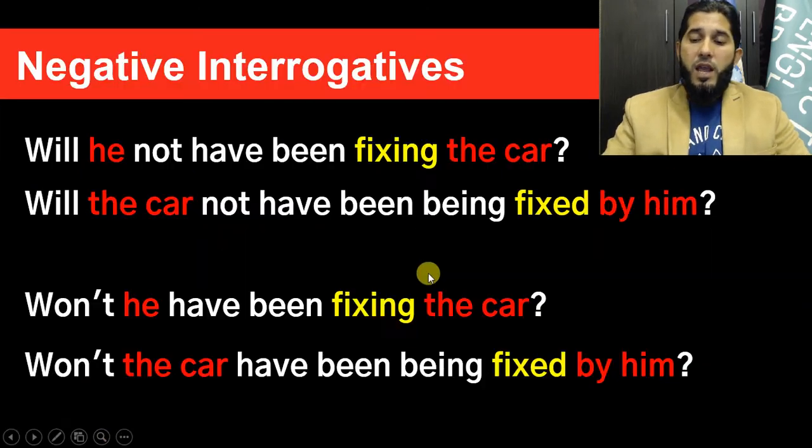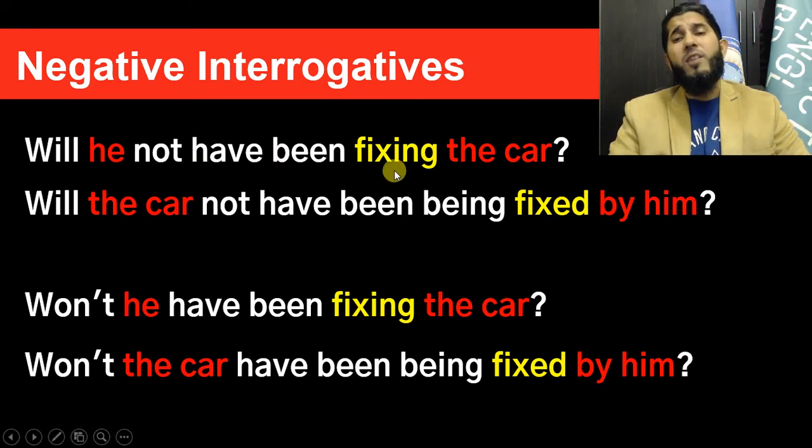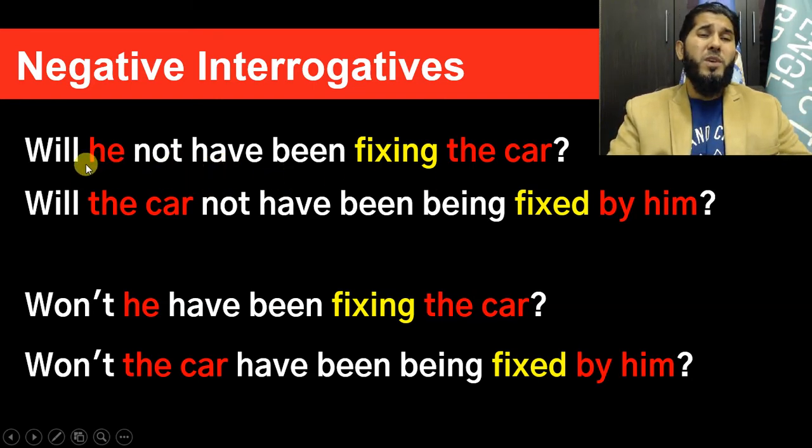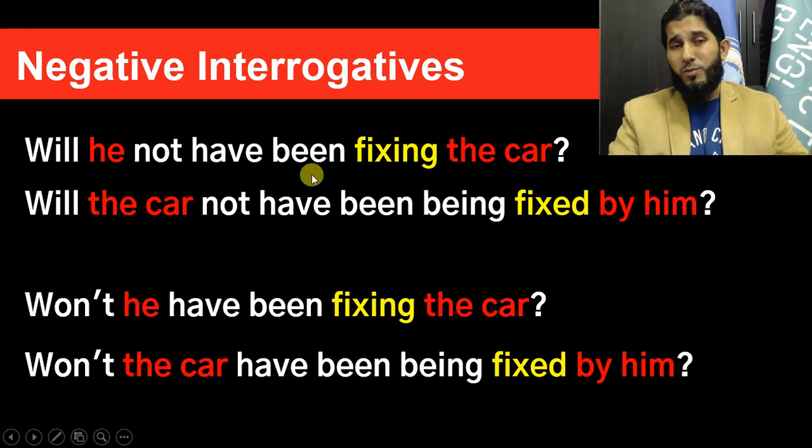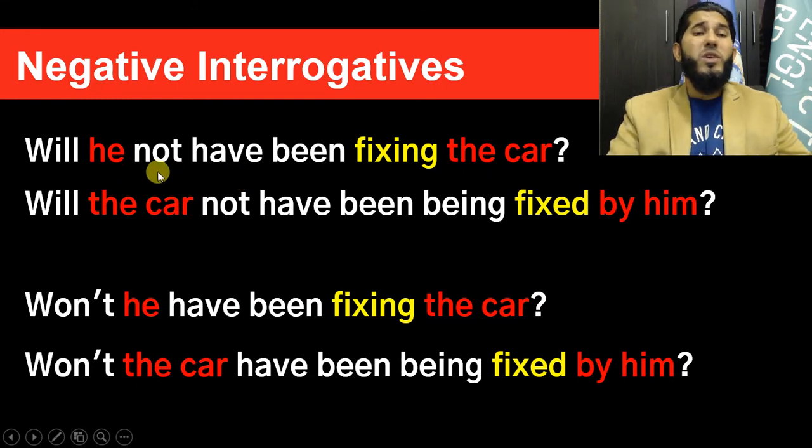Okay, now we have negative interrogatives. Complete form first: will he not have been fixing the car? And if you want to use be going to here, is he not going to have been fixing the car? Or short form: is he not going to have been fixing the car? That's also possible. Okay, and now you want to change it to passive form.